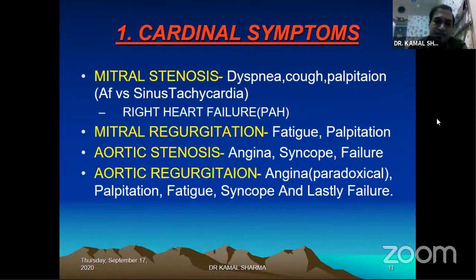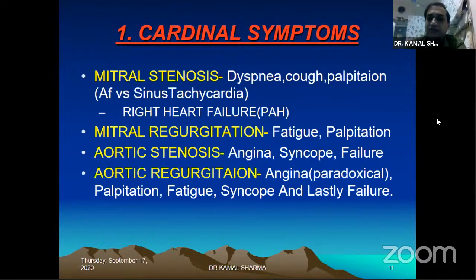Suppose a patient has come with right heart failure and the history of duration is, say, more than 10 years. You're sure that you're dealing with something like mitral stenosis, at least, which has been responsible, if the organic tricuspid valve is not involved. Otherwise, of course, you can have symptoms like angina and syncope. Syncope can happen with arrhythmias, and fast AF can cause syncope, emboli can cause syncope, but transient, repeated, no residual syncopes would go again in favor of aortic stenosis, which is very classical of it.